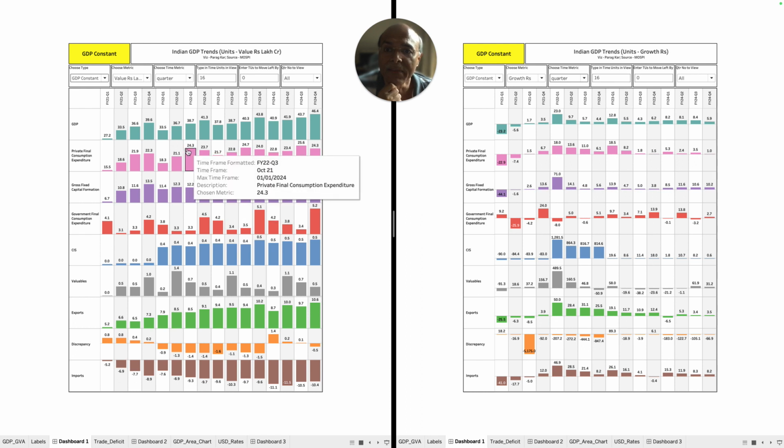Look at this. FY22 Q3, 24.3 lakhs. Same number, FY24 Q4 projected numbers, which is 24.3 lakhs. Why should it be like this? We should have the private sector contributing more towards the GDP growth.